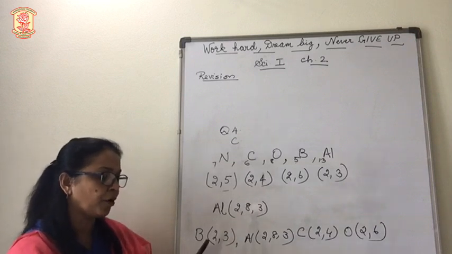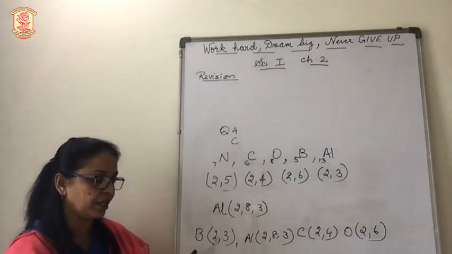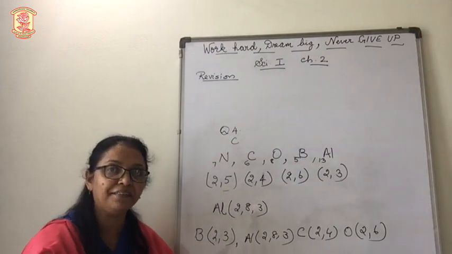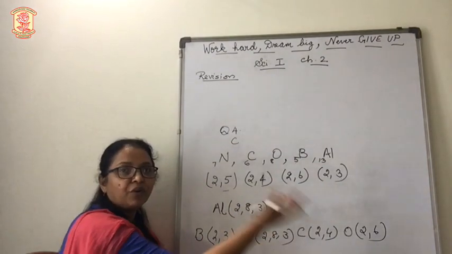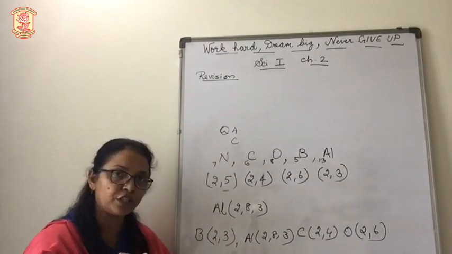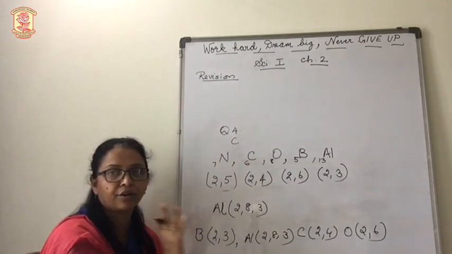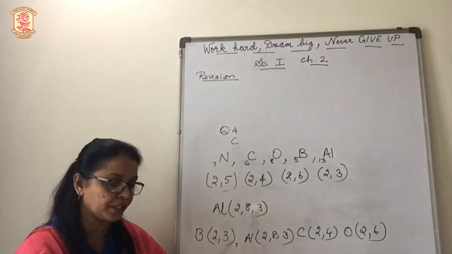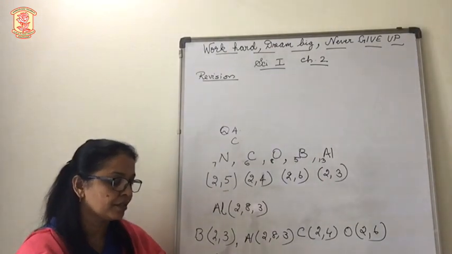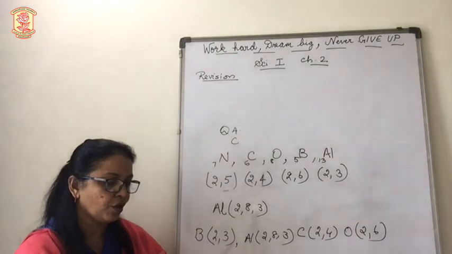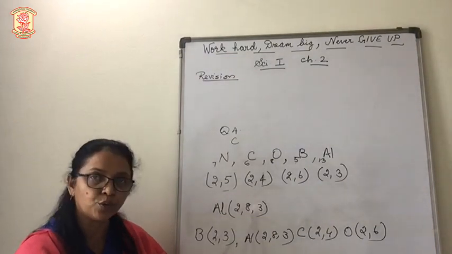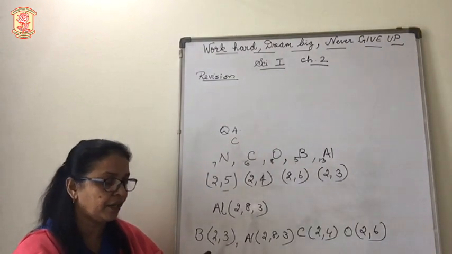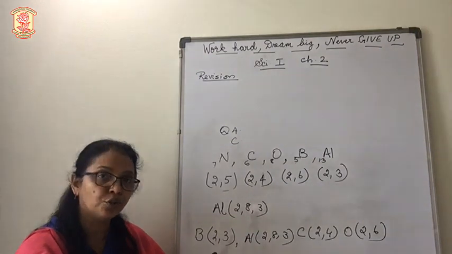Which is the most electropositive element among these? In D question, they are asking which is more electropositive. How will you understand which is more electropositive? Just opposite of this, isn't it? The one which is towards the left hand side. So first what you will do? You will write down the electronic configuration of all these elements. Beryllium is 4. So what will be electronic configuration? 2,2. And carbon is 6. So it will be 2,4. Oxygen is 8. So it will be 2,6. And boron is 5. Therefore electronic configuration is 2,3.